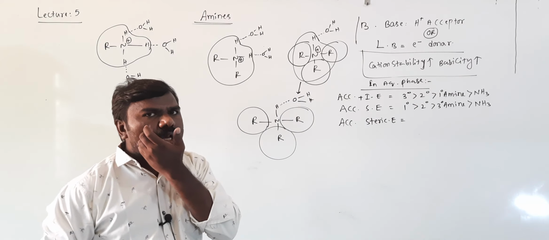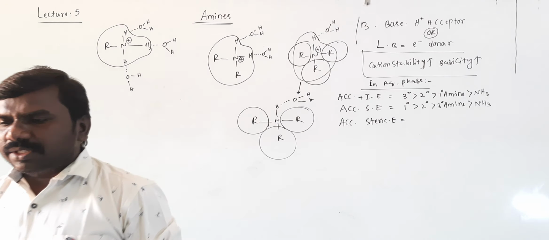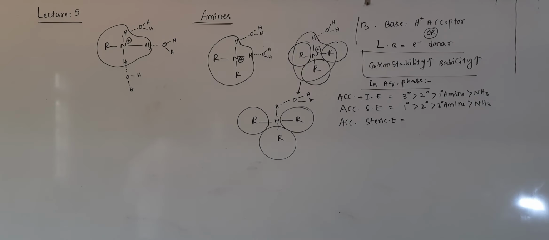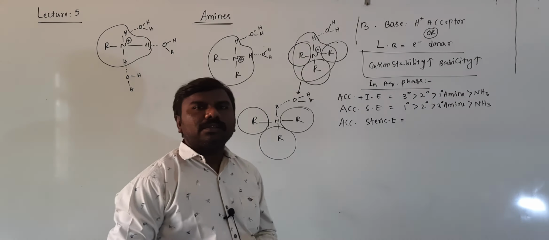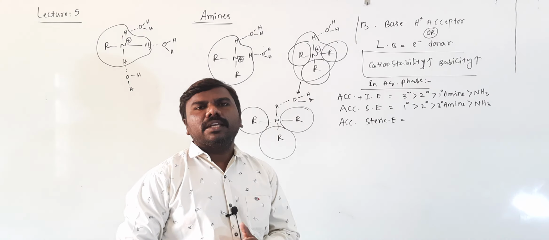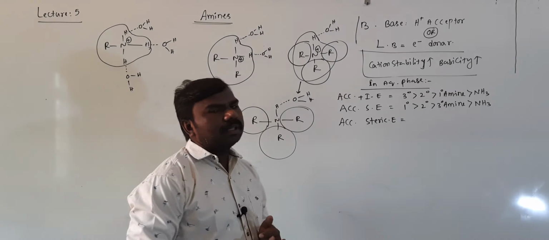Right, students? Then obviously less chance. So less chance means then it becomes finally, what is that? Less stable.